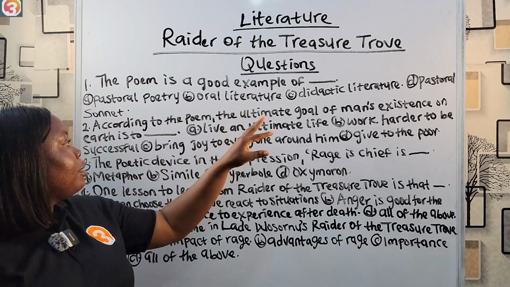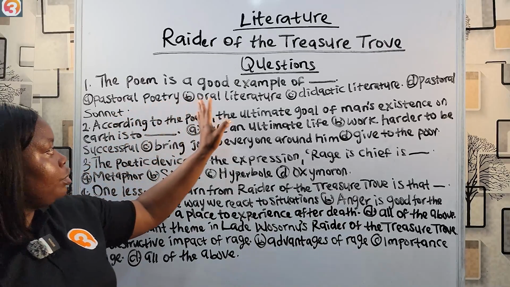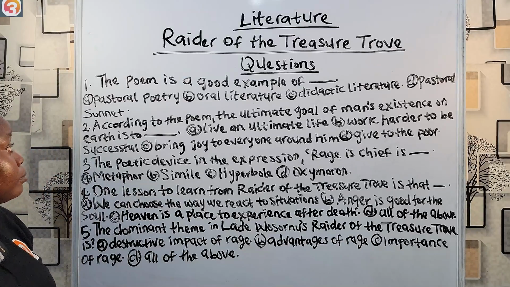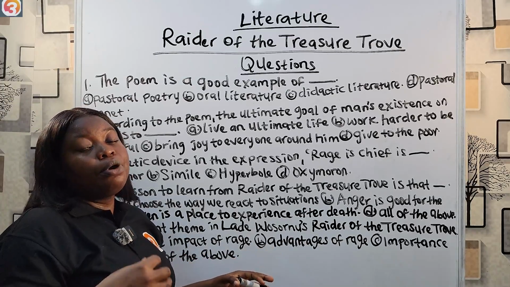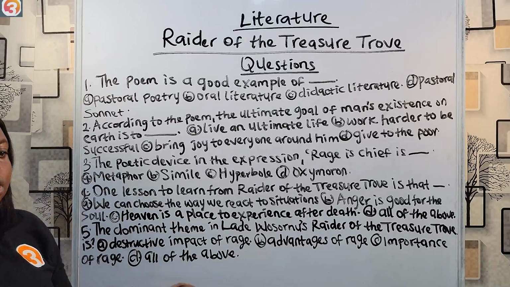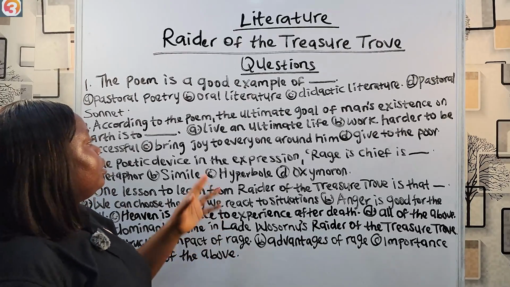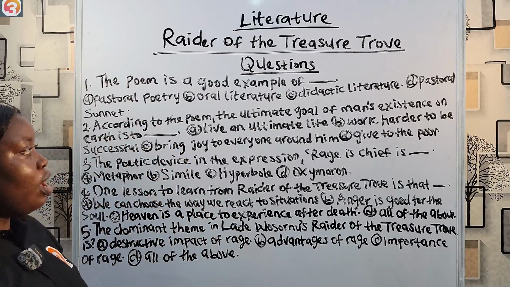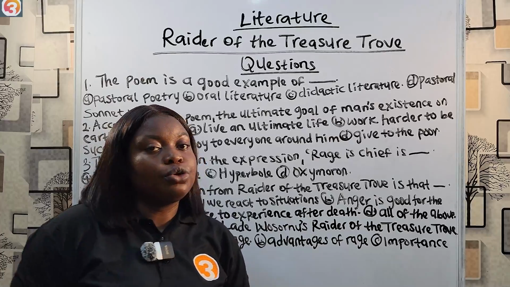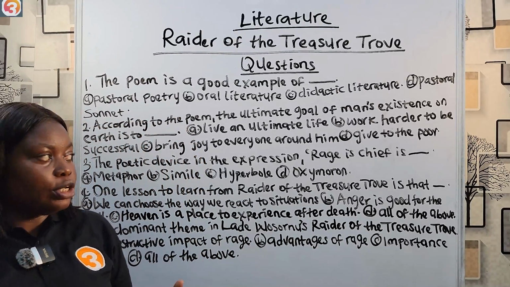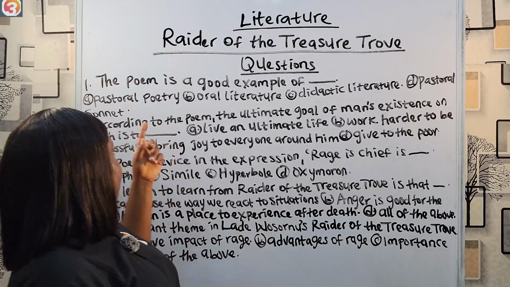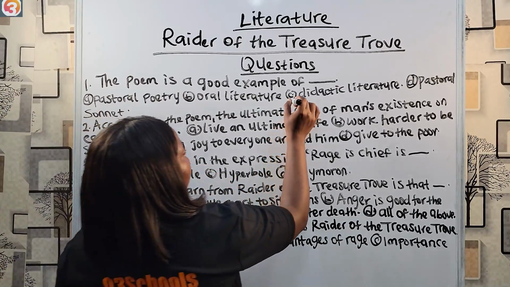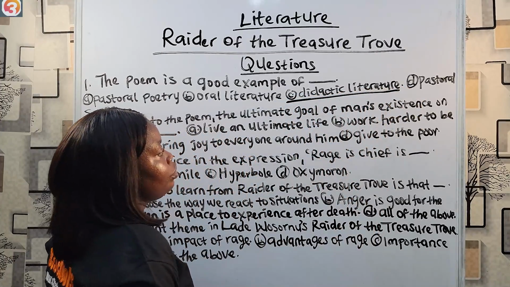The poem is a good example of dash. A, pastoral poetry. B, oral literature. C, didactic literature. And D, pastoral sonnets. Pastoral poetry has to do with poetry about country life, about the simple country life. Then oral literature is not written down, one of the earliest forms of literature to have existed. Then didactic literature has to do with instructing, lessons from it. Pastoral sonnet. A sonnet is simply a poem with 14 lines. So Radar of the Treasure Trove is a good example of didactic literature.